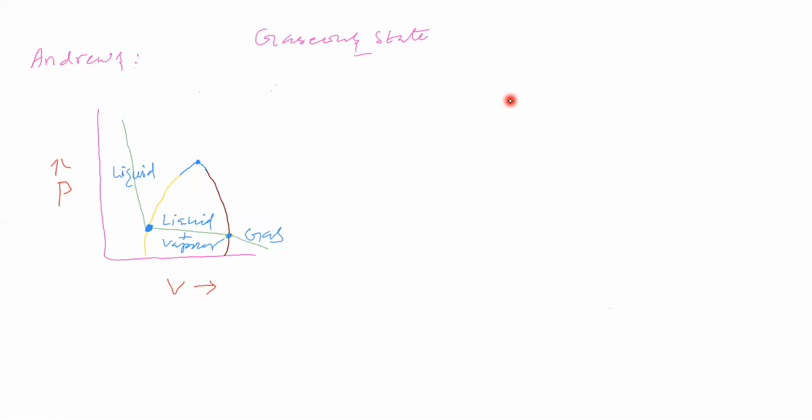Okay. Now, within the dome you see, one student says vapor liquid equilibrium. Yes, that vapor liquid equilibrium is within this boundary. Suppose between these two boundaries, in the dome, you take this point. At this point, liquid and vapor are in equilibrium. Between the two boundaries, liquid and vapor are in equilibrium.